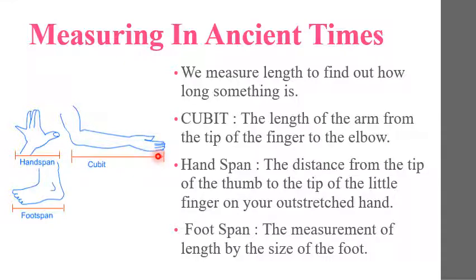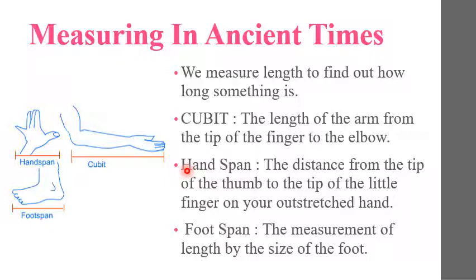So this is a cubit, the length of the arm from the tip of the finger to the tip of the elbow. And this cubit is one of the oldest units of measuring length.